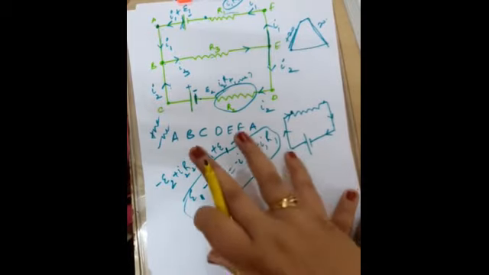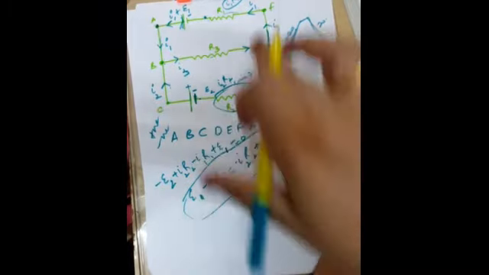You have understood that this is Kirchhoff's law when applied to this loop. Right?